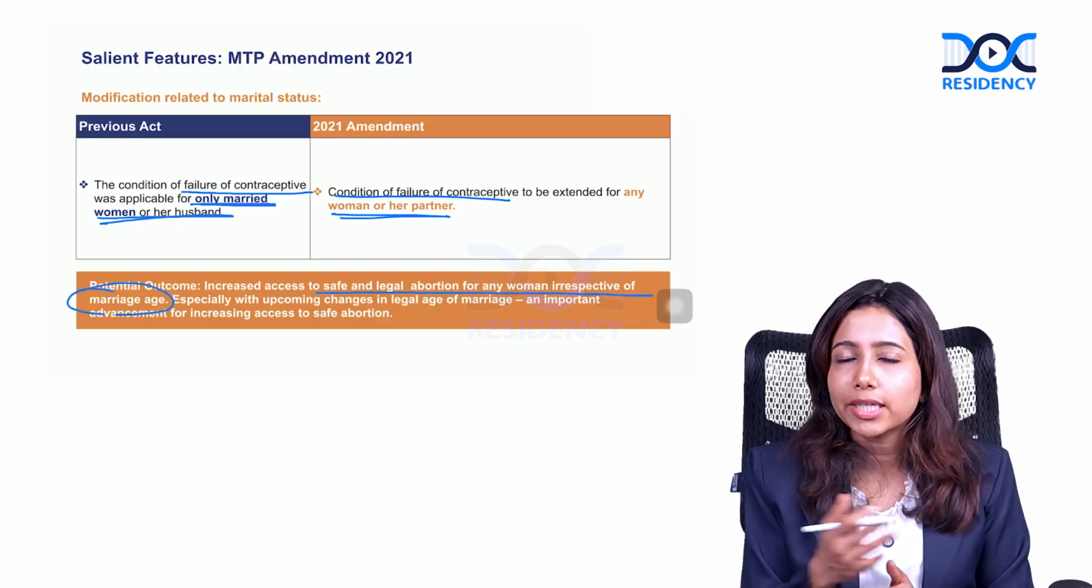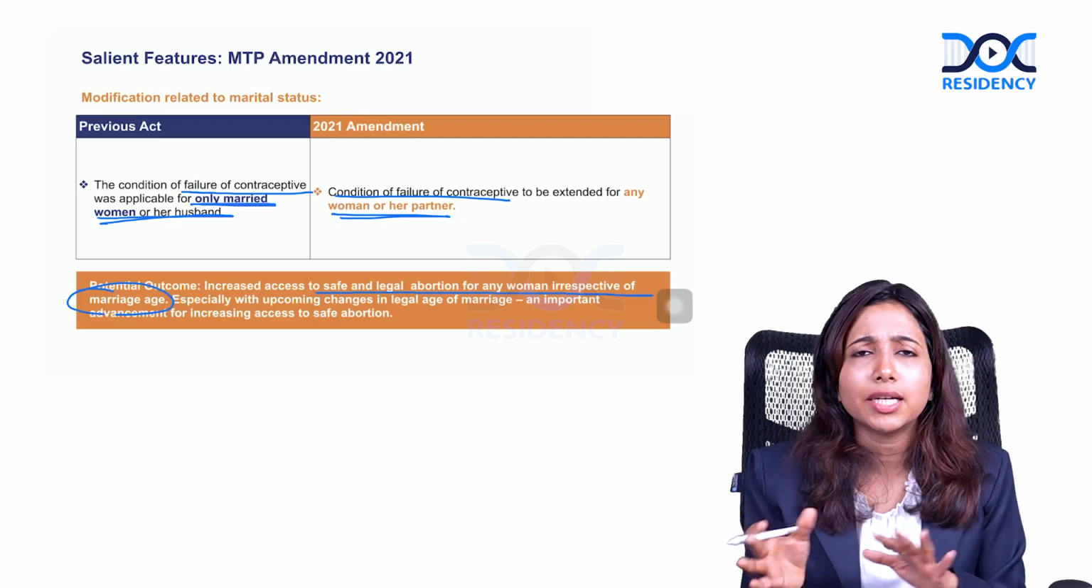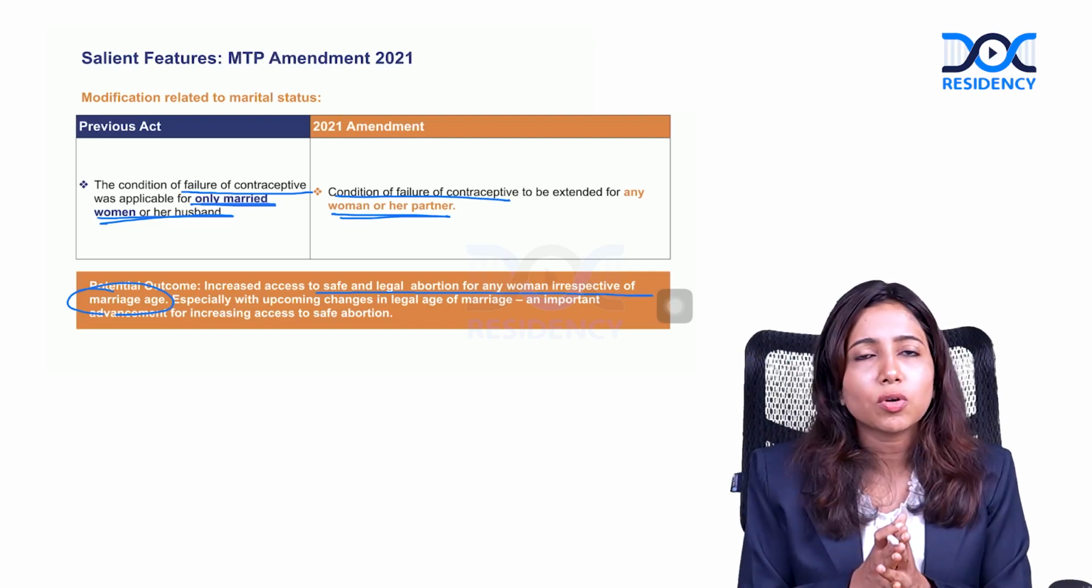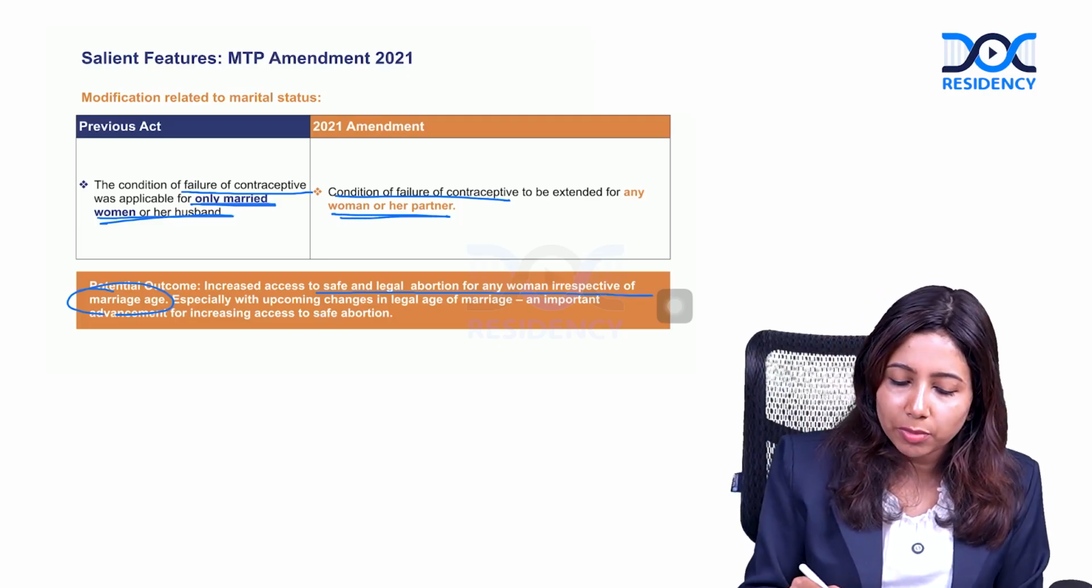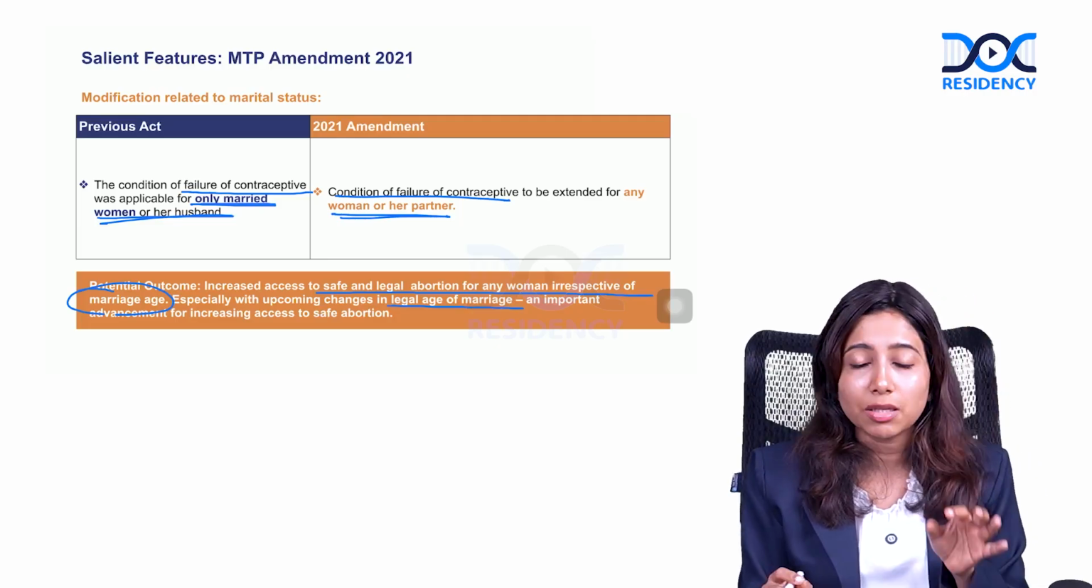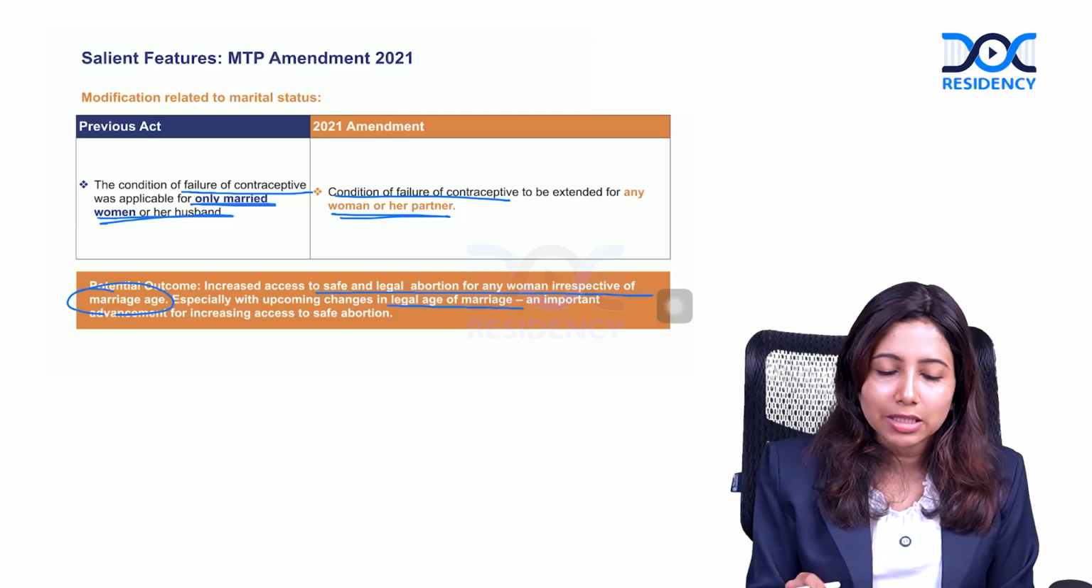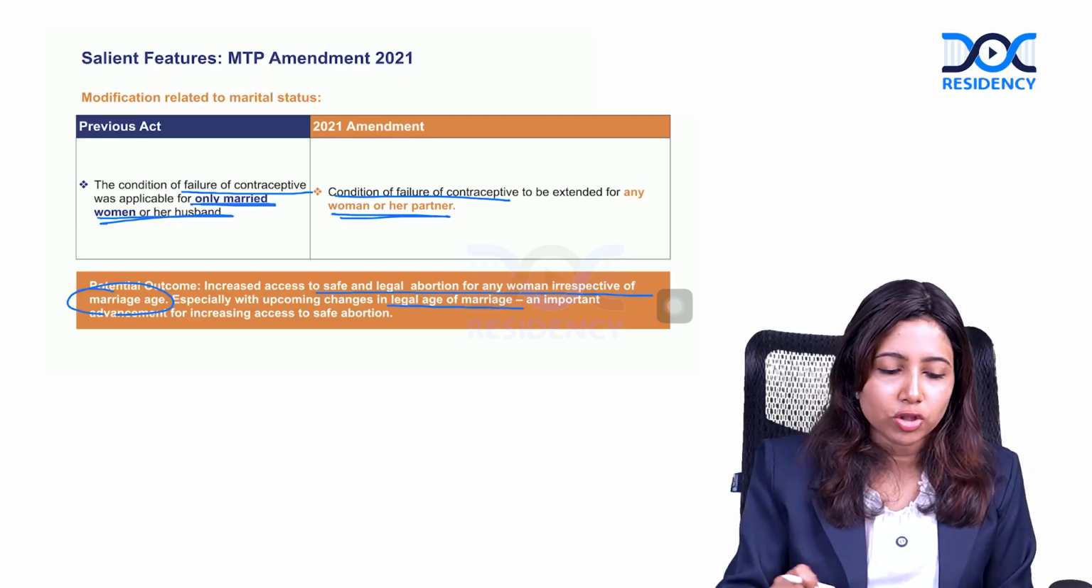The person need not be married also. Even then you cannot deny abortion. Married, unmarried, doesn't matter. If there is a history of contraception failure, we have to proceed with MTP. Especially with the upcoming change in the legal age of marriage, this is important. It is an advancement of increased access to safe abortion.